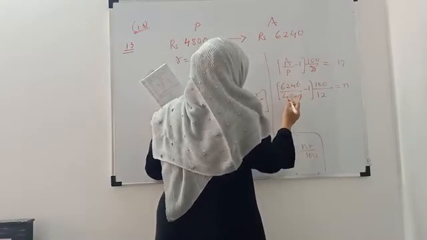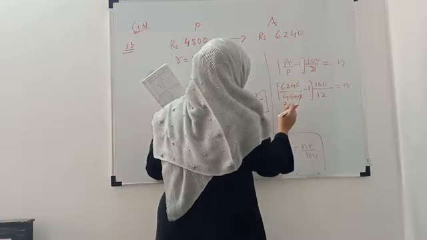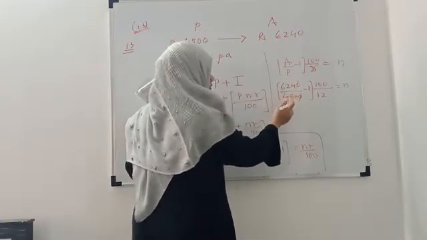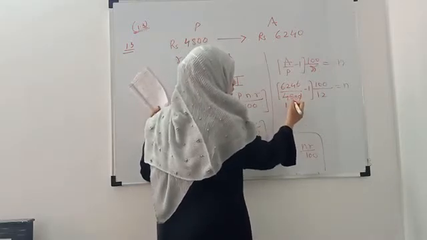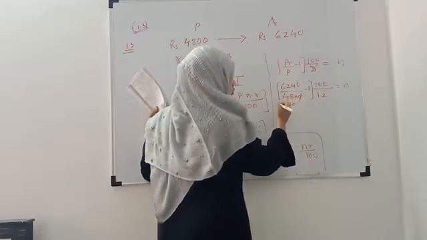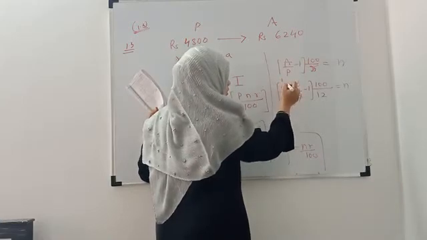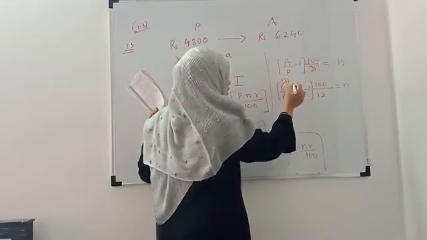So here, if I divide it by 4, so it will be 4 ones are and 4 twos are, right? Now here 4 ones are, then 4 threes are, and 4 ones are.